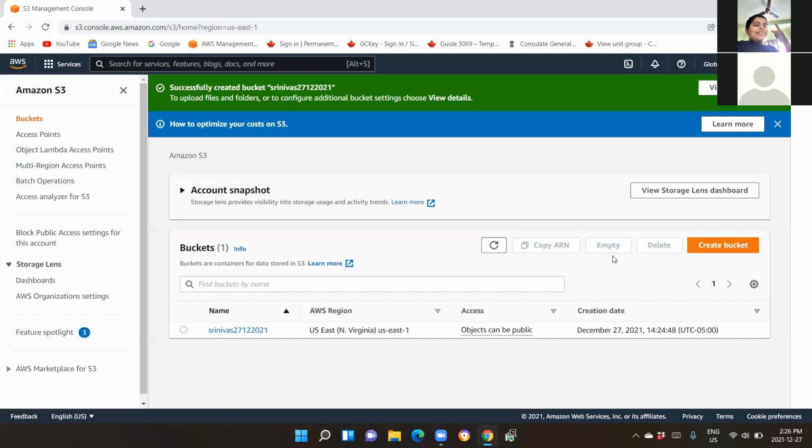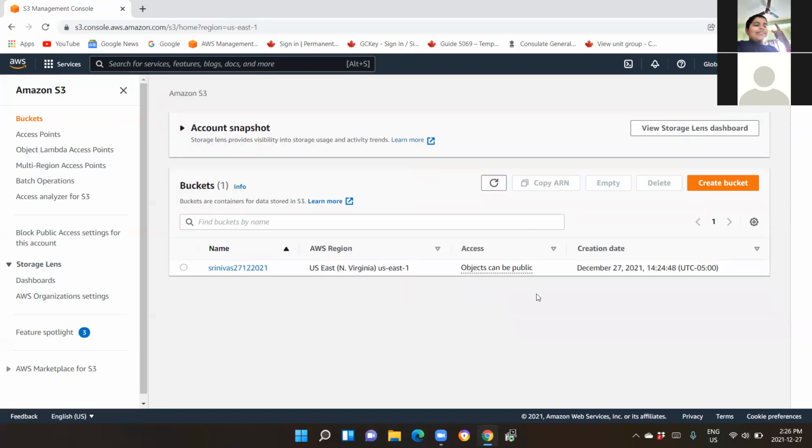So what is the advantage of the emptying feature? Say some objects are important, and by default you did not realize and you deleted it in the earlier screen. It will delete everything, and then you realize you required something, and you cannot get it back. The emptying option allows you to understand whether you really want to keep those objects or not. If you really want, you can still move them to some other bucket, and then you can empty and delete it. That is the feature of empty.